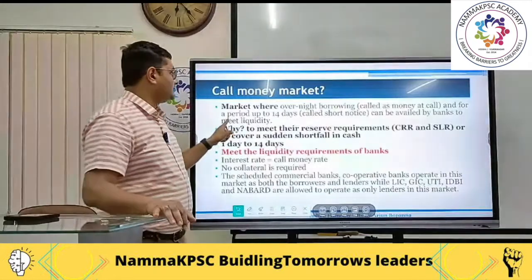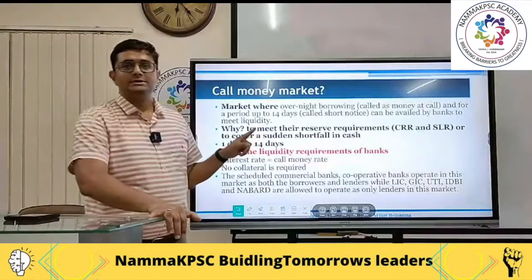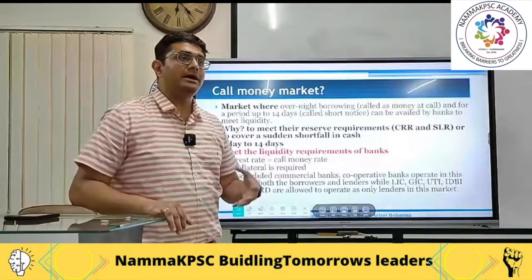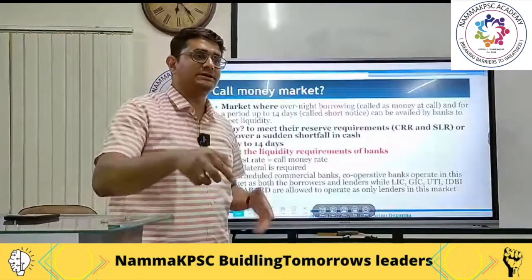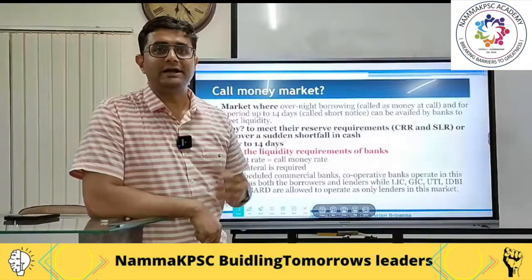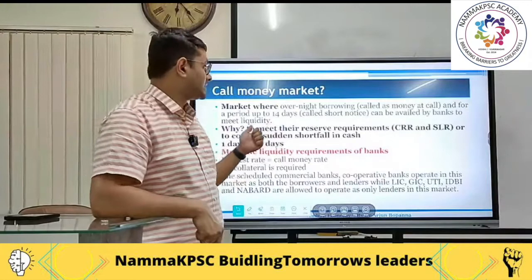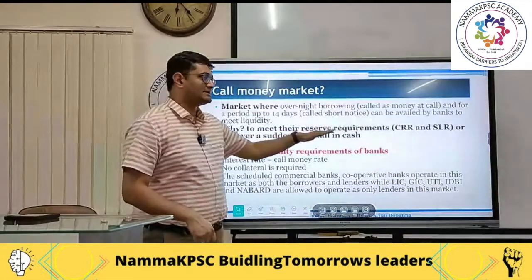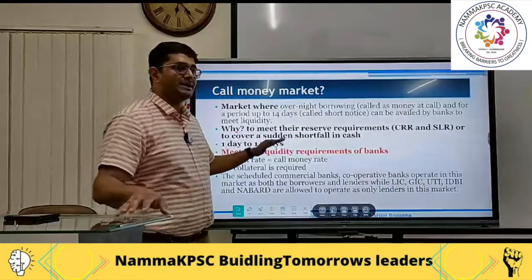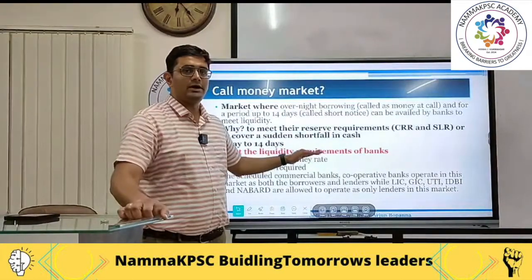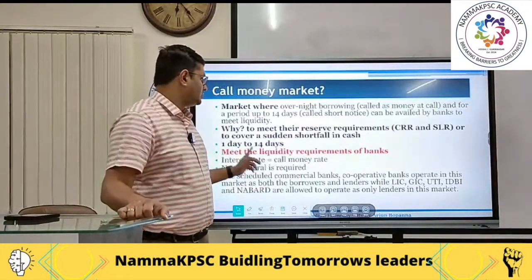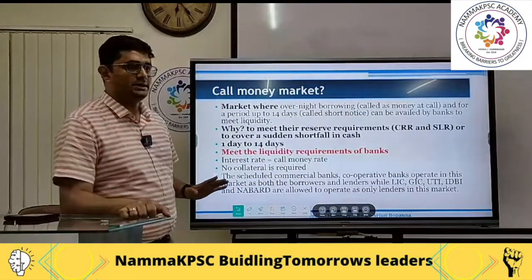This is in a way to meet liquidity. On a particular day, a bank might have more withdrawals than deposits. It requires money, so at that time it will go to the call money market, to meet its reserve requirement or its shortfall in cash. Duration is 1 day to 14 days.